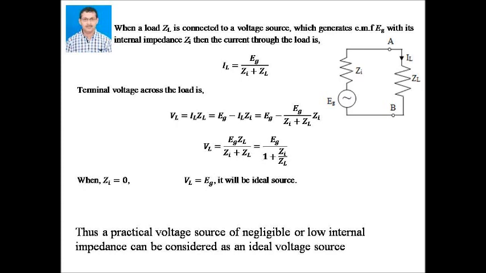Again you get VL equal to EG by 1 plus ZI by ZL. When ZI equal to 0, VL equal to EG, and it becomes an ideal source. Thus, a voltage source of zero or negligible internal impedance can be considered as an ideal voltage source.